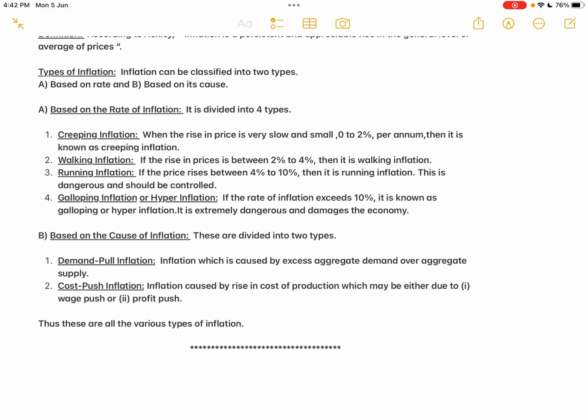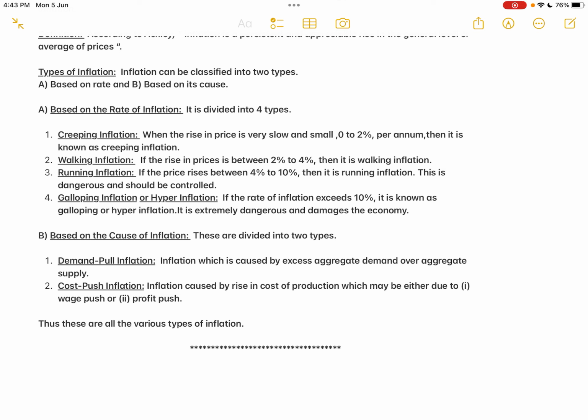Now with creeping inflation, imagine a baby is born. After a certain period of time, the baby starts crawling, isn't it? Like that, inflation is born, and then slowly, like a baby, it starts creeping or crawling. That is what is called creeping inflation. So when do we say that inflation is creeping in a particular country? Like a baby when it is crawling, when the rise in price level is very slow and small, approximately 0 to 2% per annum, then it is known as creeping inflation.